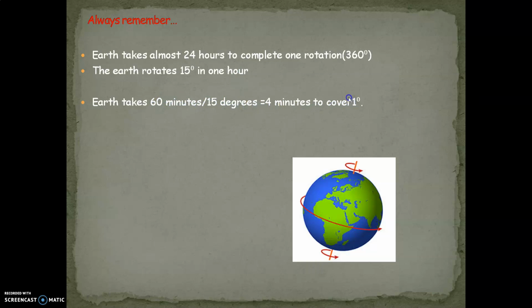So we have learned that from the equator we count the degrees and it is 360 degrees. So to complete 1 degree, the Earth takes 4 minutes of time. This means that each degree of longitude on the local time differs by 4 minutes.